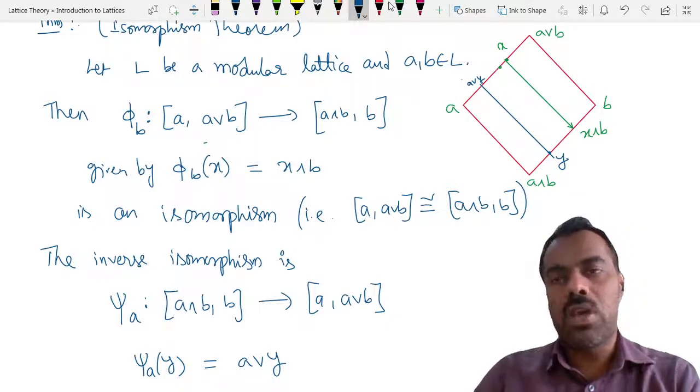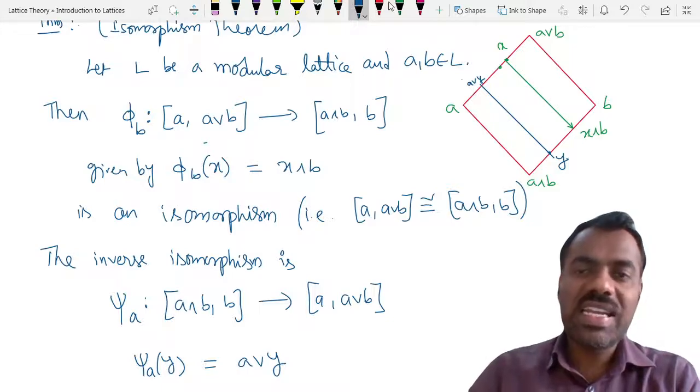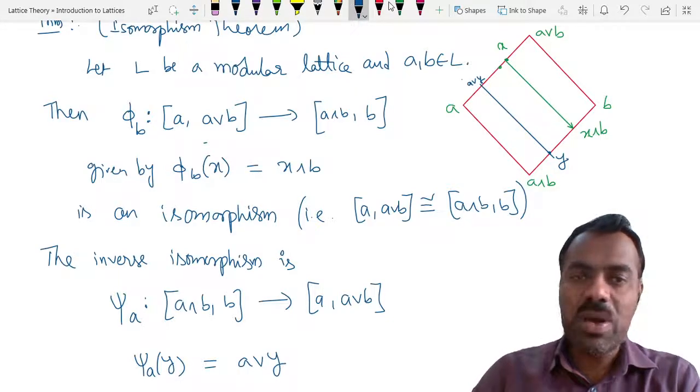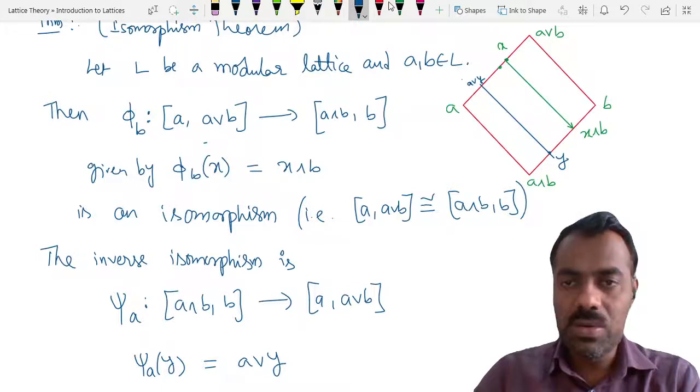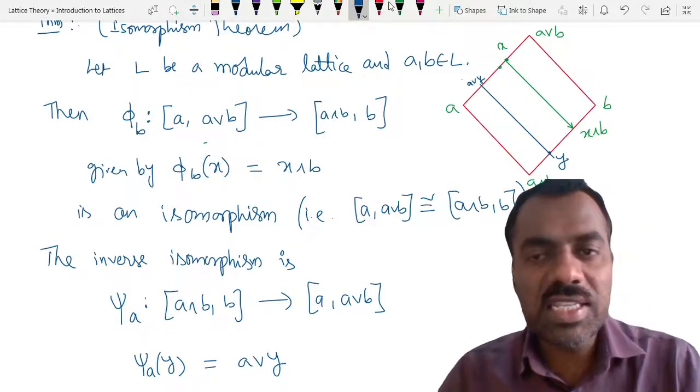So any element you take, we are actually sending to an element here. Therefore, we can sense that A comma A join B is isomorphic to A meet B comma B. Of course, you can interchange the roles of A and B.